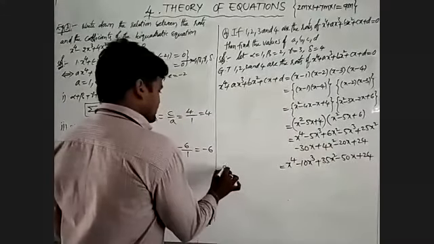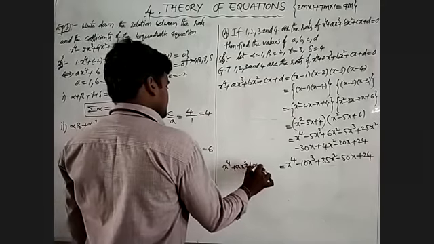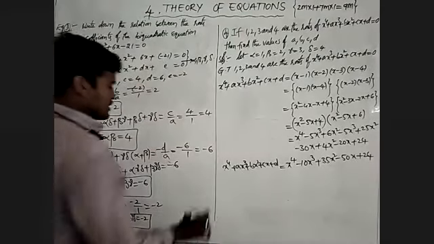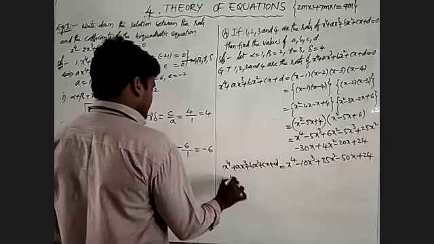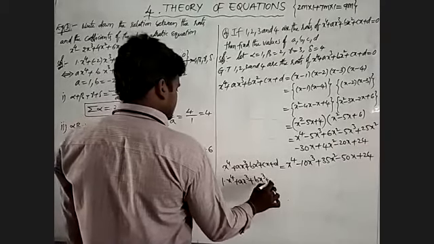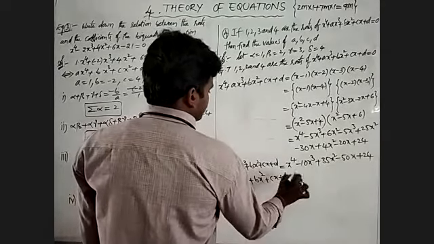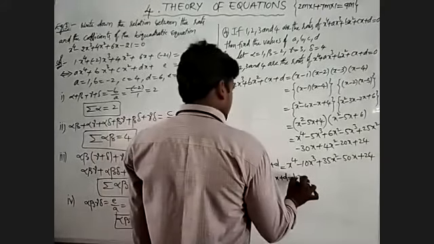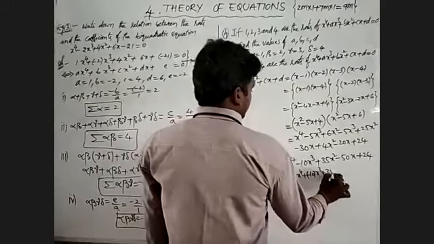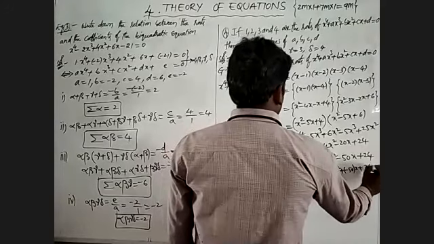Okay, what about the value here? This is x power 4 plus ax cube plus bx square plus cx plus d. I have to write one more step in this one. That is, 1 into x power 4 plus ax cube plus bx square plus cx plus d is equal to 1 into x power 4 plus minus 10 into x cube plus 35 into x square plus minus 50 into x plus 24.